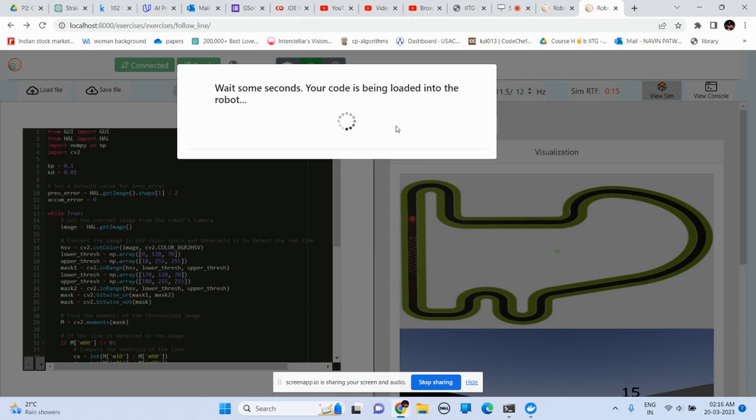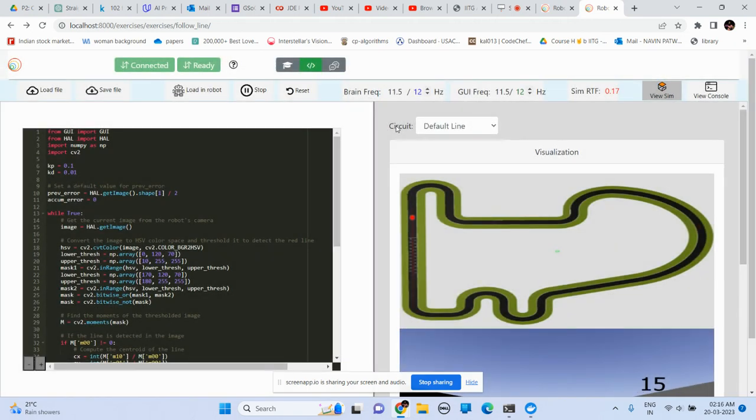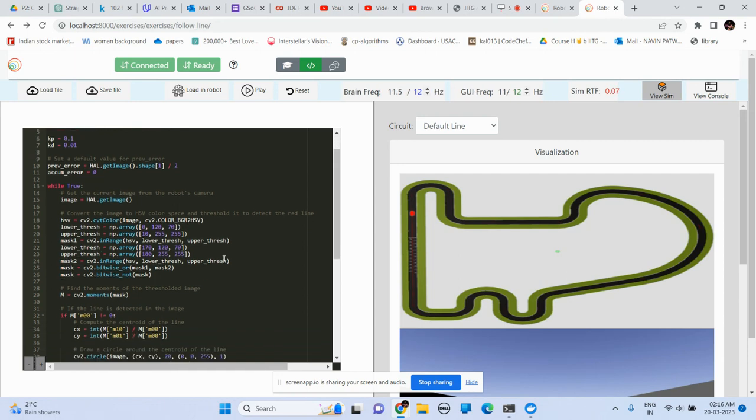Ideally, I should have paused and reset it, but I felt some urgency, so I just overrode it in the load robot.